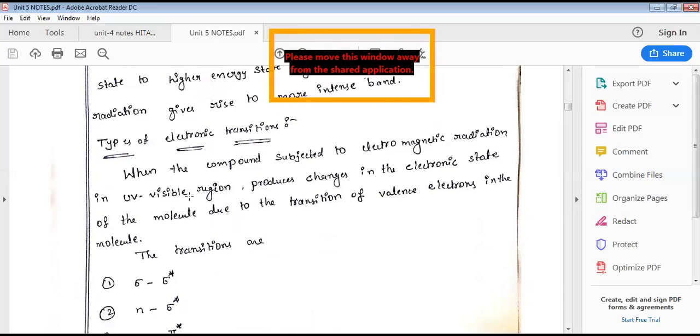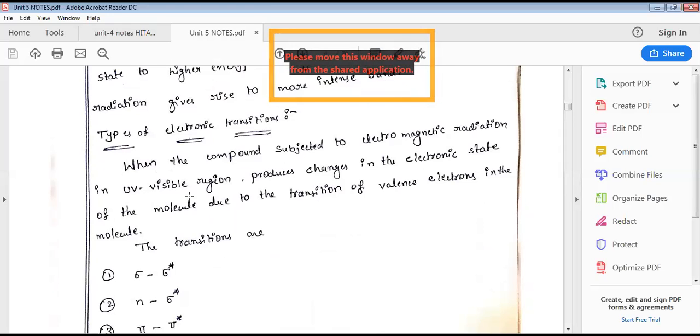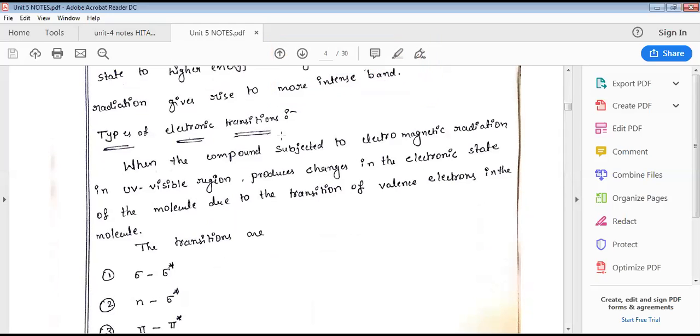Now, the most important topic in UV spectroscopy is types of electronic transitions. It is the most probable question from this unit 5. 90% probable question is types of electronic transitions. If the question is given, write the principle of electronic spectroscopy, in that case also we have to write the same answer.